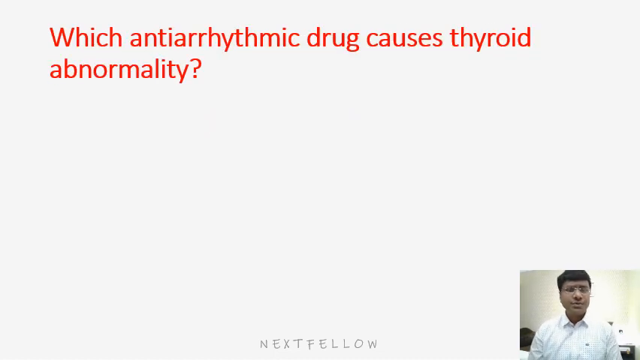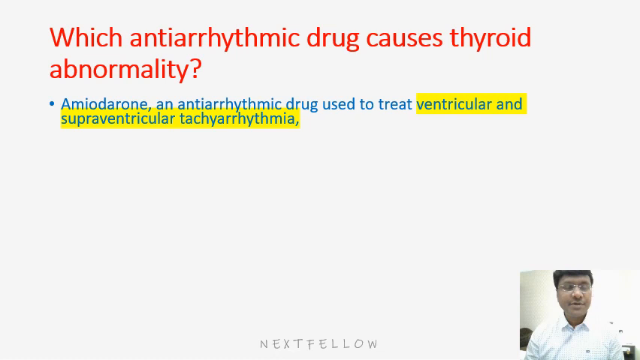And you should know which anti-arrhythmic drug causes thyroid abnormality. Just now we have discussed, that is amiodarone. So what is this amiodarone? It is a class 3 anti-arrhythmic drug used in the treatment of ventricular arrhythmias, and it is also used in certain supraventricular tachyarrhythmias like atrial fibrillation.